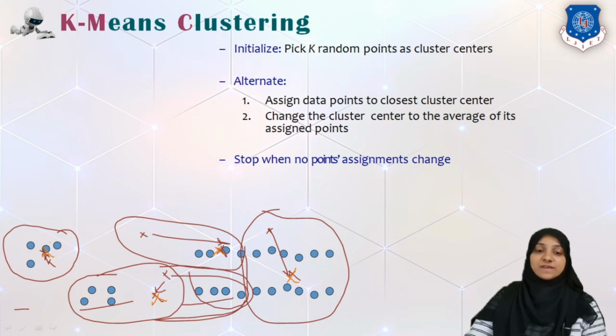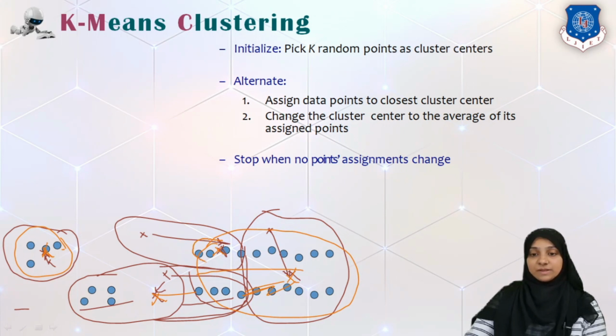Now, as you can see, this orange X is nearer to all of these, so no new assignment of data points to this cluster is being done. Using this particular point, these points are quite far as compared to this one, so the distance is lesser here. So we will assign all this set of points to this cluster, and this mean will be assigned to this particular cluster.